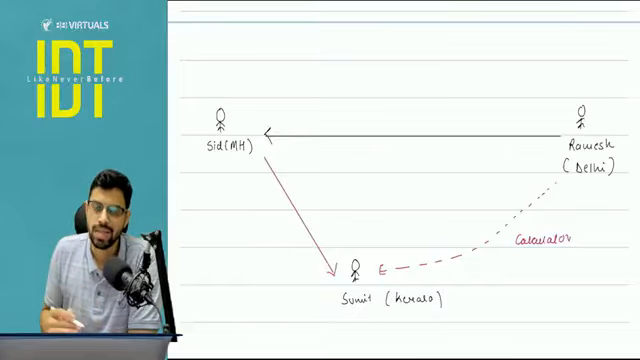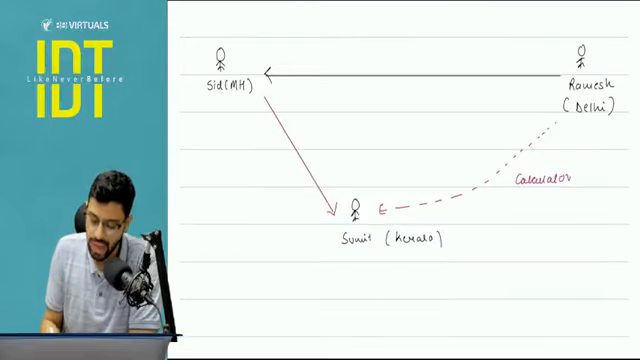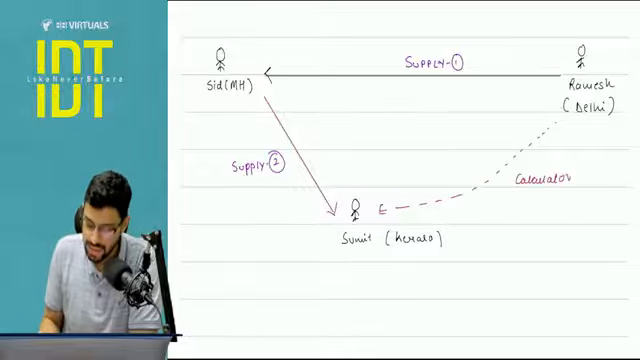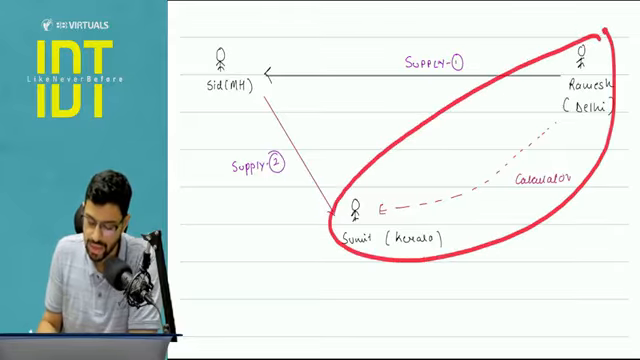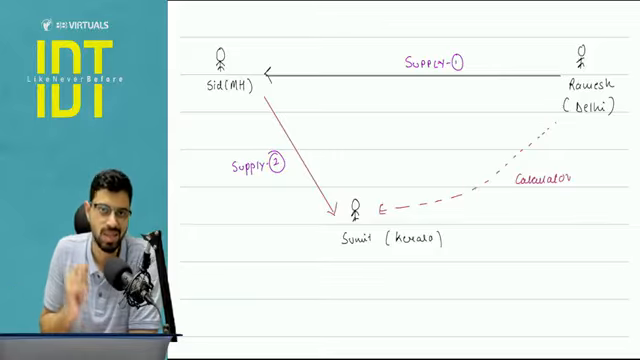Now, understand how many supplies are there. In this particular transaction, how many supplies are being there? Supply number 1. This is supply number 1 and this is your supply number 2. What is this? Is there any supply in this particular case? Answer is no. There is no supply here. Mr. Ramesh is not concerned with Sumit and Mr. Sumit is not concerned with Ramesh.